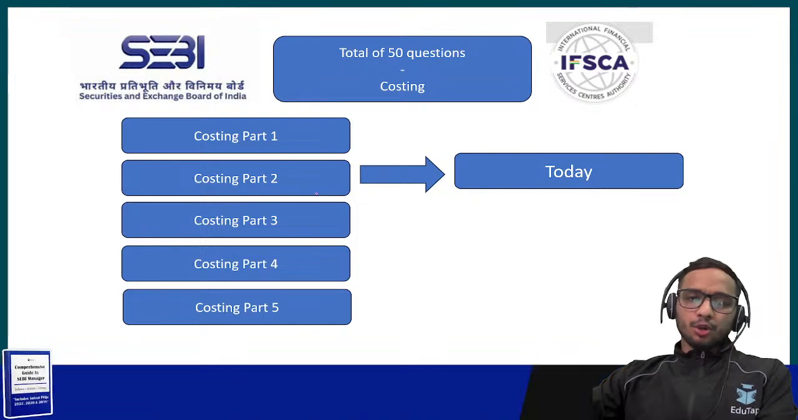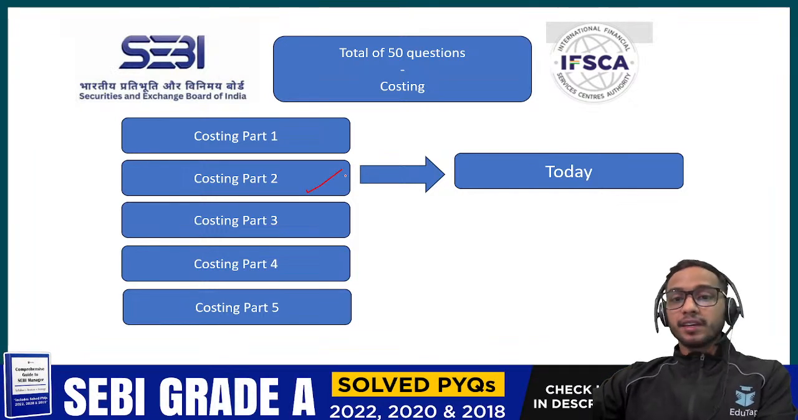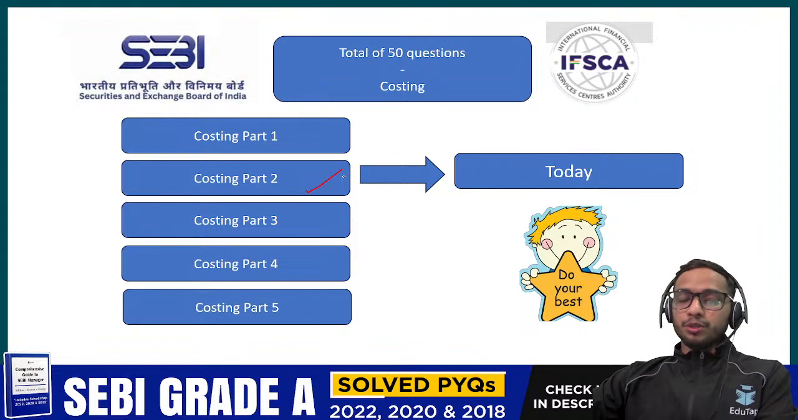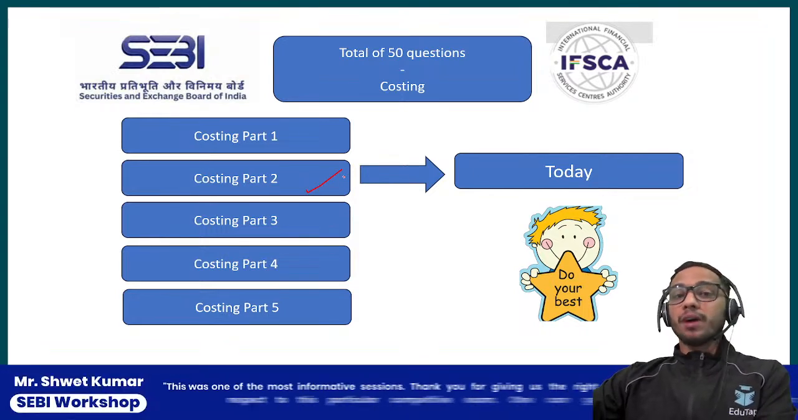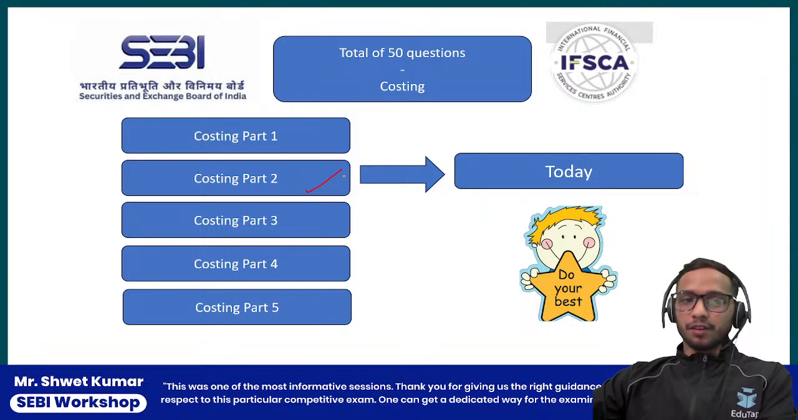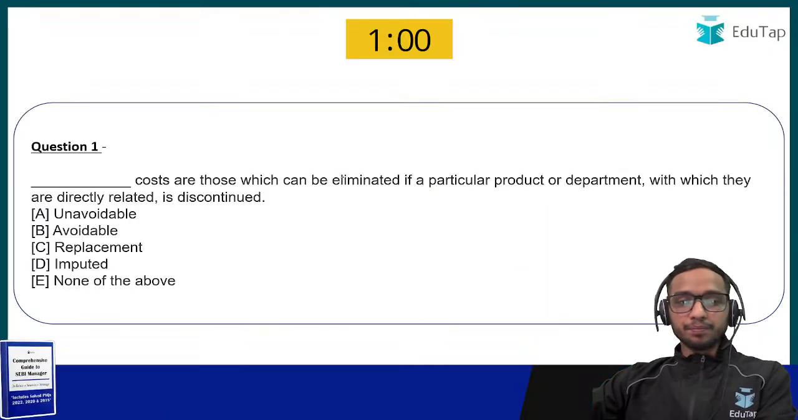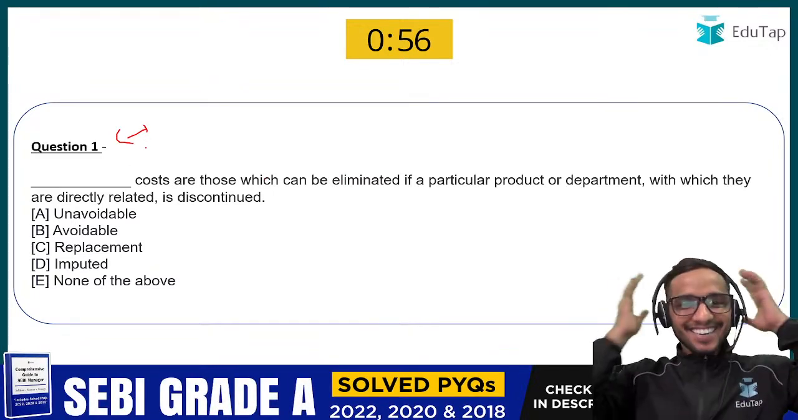Now let's talk about the costing part 2, and today we are going to again have 10 more questions in the form of MCQs, and we are going to get into details of that as well. You are going to do your best and you should let me know how many marks you are scoring. After the end of the session, let me know in the chat section how many marks you are scoring out of 10. Okay, the first question is, everyone ready steady go.